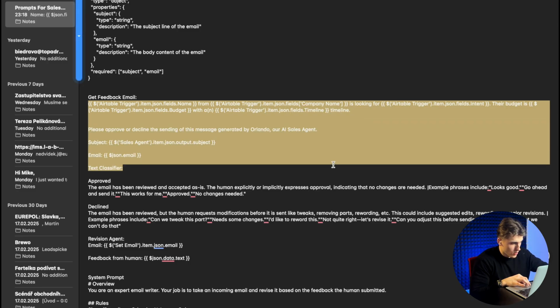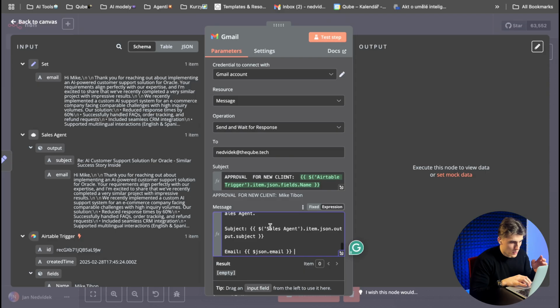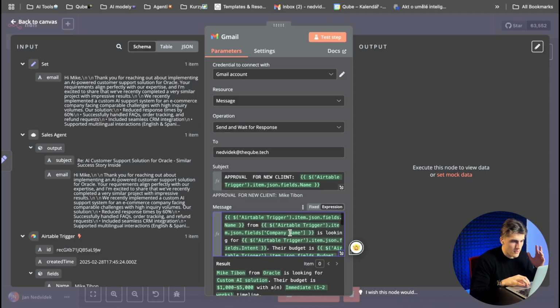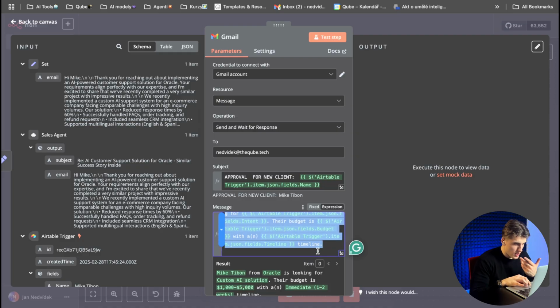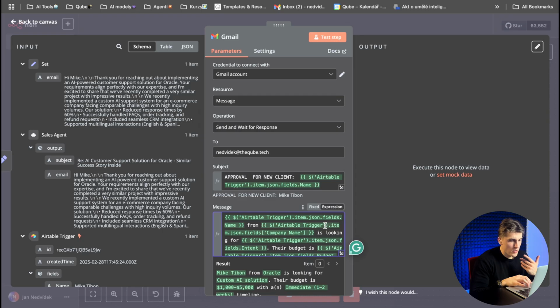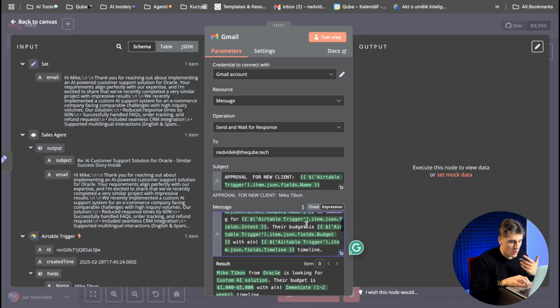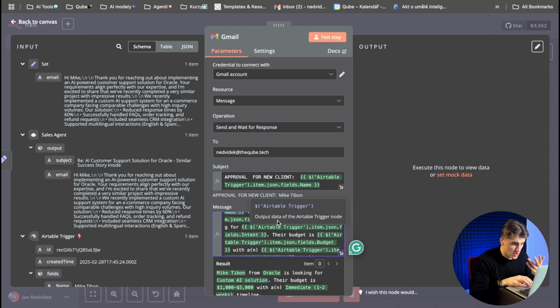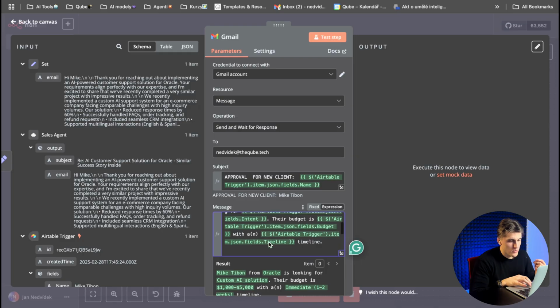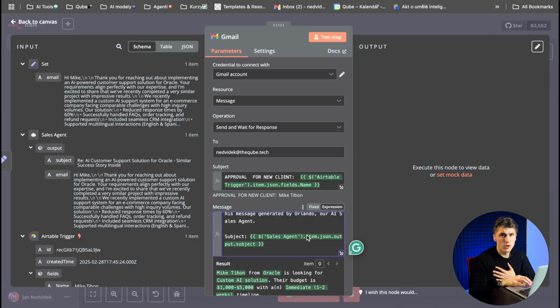Why did I just copy paste that? Because it could be super long to write it. But what I will put here in the message, firstly, is what is super important to me: the name, the company that this customer is from, the intent that the customer wants to do, the budget that the customer has for this potential project, and also the timeline. Okay, so if we have 1, 2, or 3 weeks to build it, to make sure that I will have all the context to say, okay, I approve it, you can send it, that we will build it.